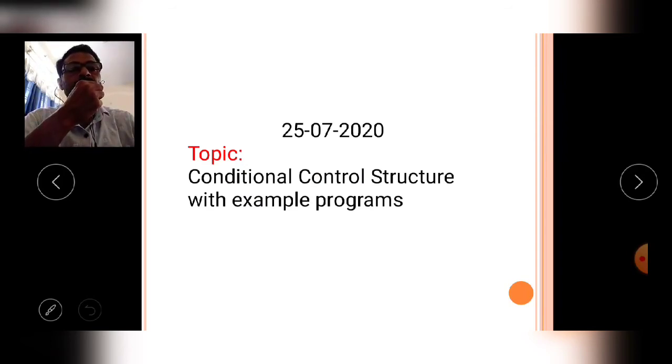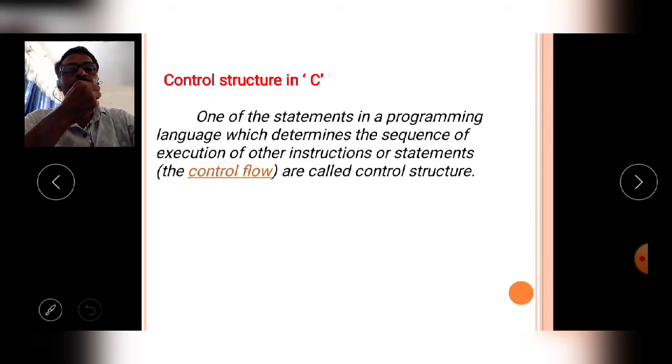Today's topic is conditional control structures in C with example programs. In today's class, I will explain conditional control structures with the help of a PPT, and I will explain example programs using software. First listen to the theory carefully, then observe the practical session carefully. Today's class we will discuss conditional control structures in C.